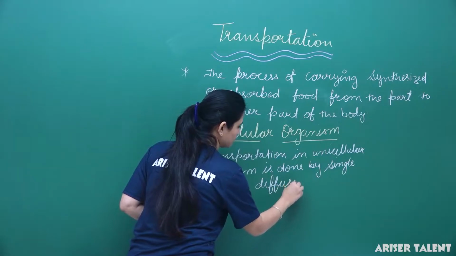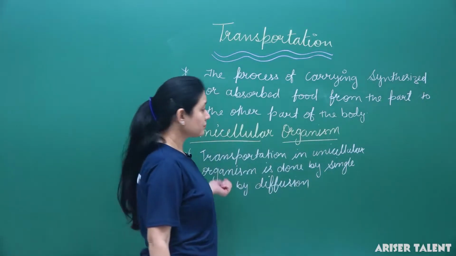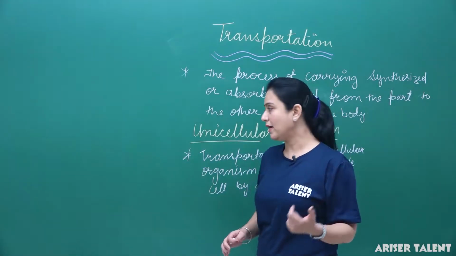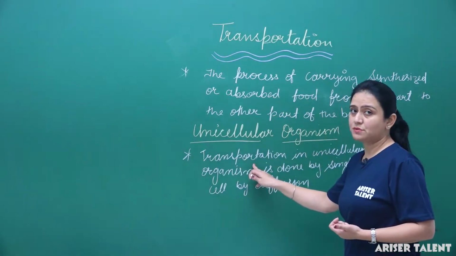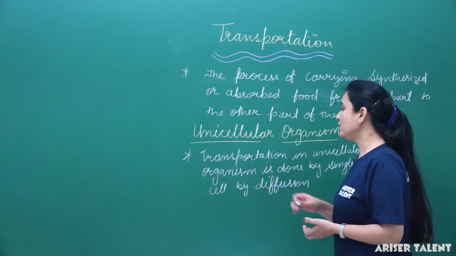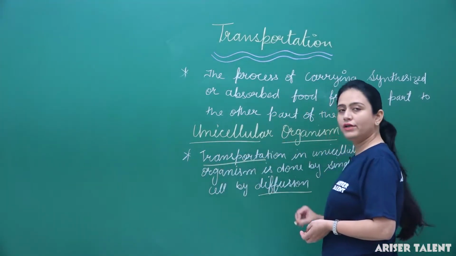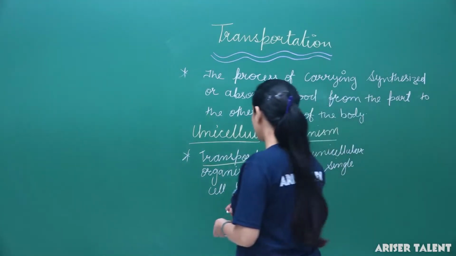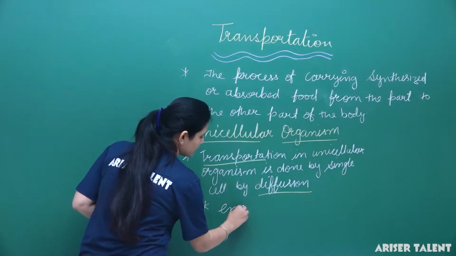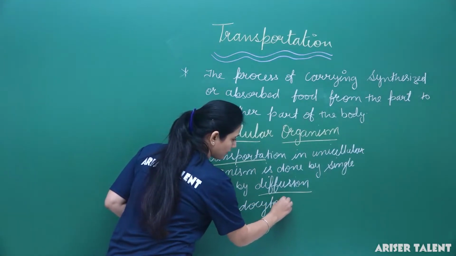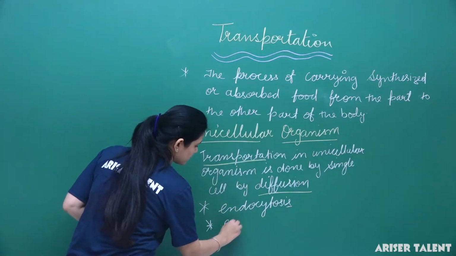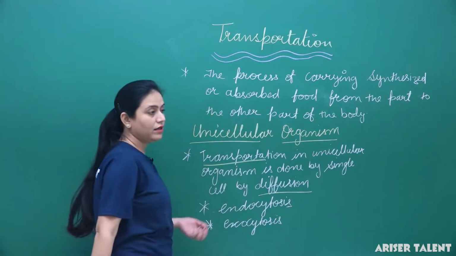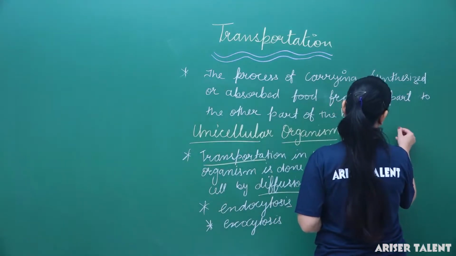Okay, so thus we can say in the unicellular organisms all the life processes are done by the single cell, and if we talk about transportation, then in the unicellular organism transportation is done by the process of diffusion or by exocytosis or endocytosis. Okay, so let me mention specially endocytosis and exocytosis. Fine, but if we talk about multicellular organisms,